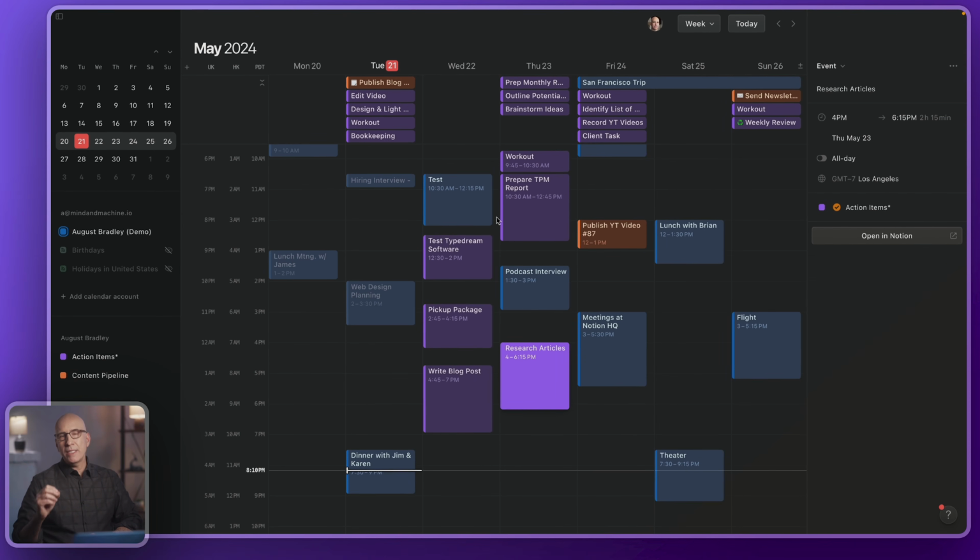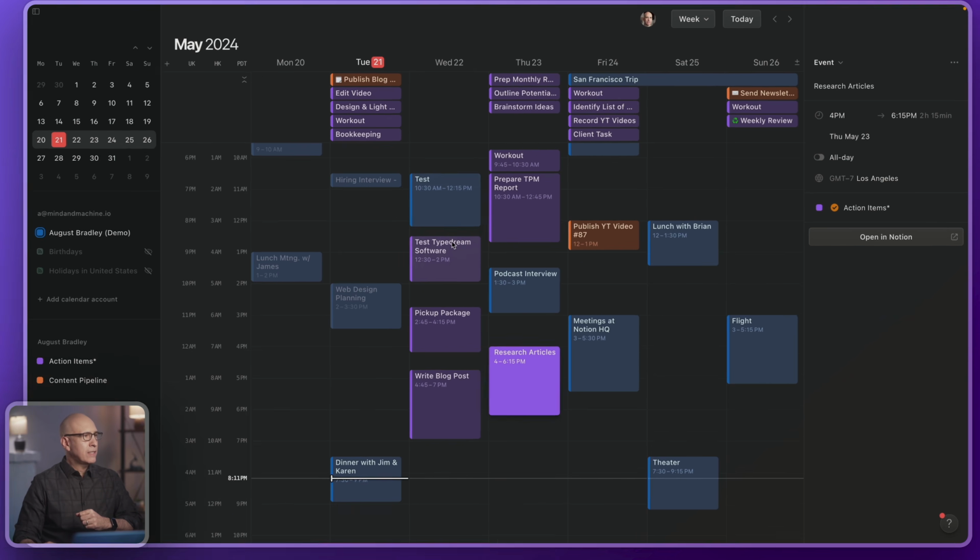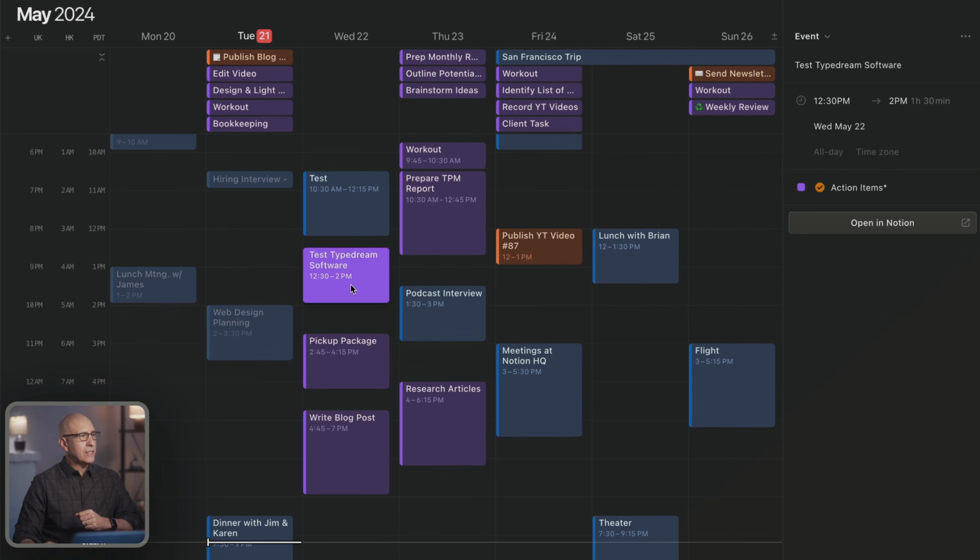But there's another really nice touch that I didn't expect and have found to be super useful as I've been using this for a number of months, which is you can link to documents. So let's go into one of the events. Now, this is not a task that's been time blocked, although you do have a very quick, easy access link to go into Notion, which is welcomed.